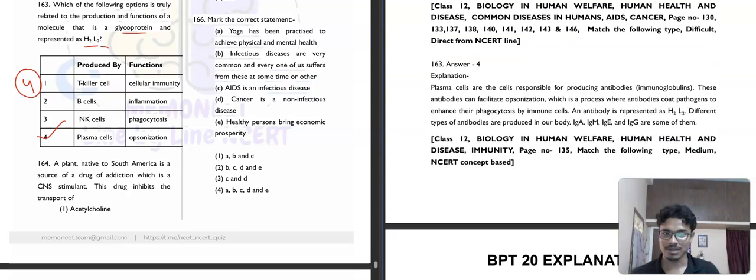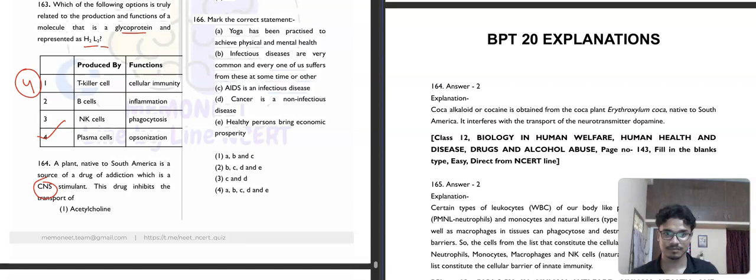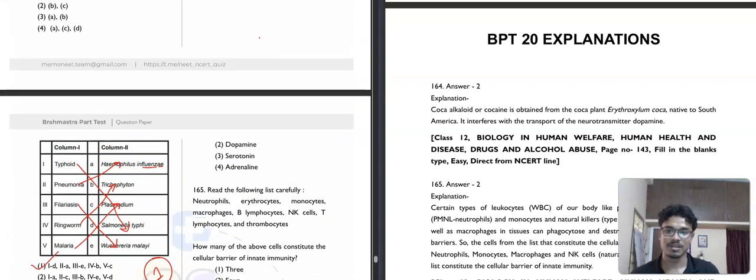Then question number 164. It is saying that a plant native to South America is a source of drug addiction, which is a CNS stimulant. The drug inhibits the transport of acetylcholine. Then the next option, that is dopamine, serotonin, adrenaline. So they inhibit dopamine. Okay, so something a transport of neurotransmitter dopamine.